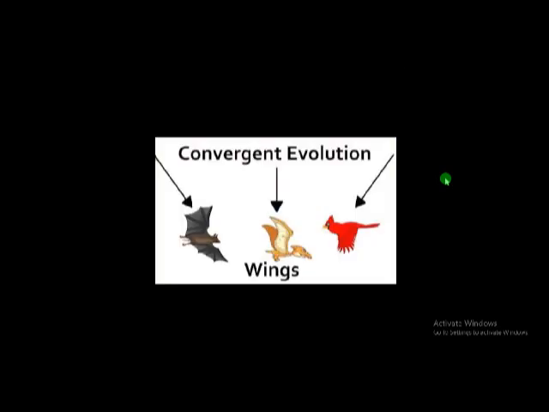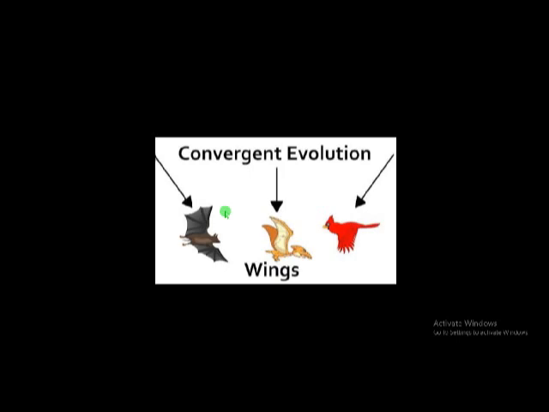And this one, convergent evolution. Convergent evolution means here organs are there: bat wings, these are called patagia, and here birds' wings. All these structures, their internal structure is different, but their functions are similar.